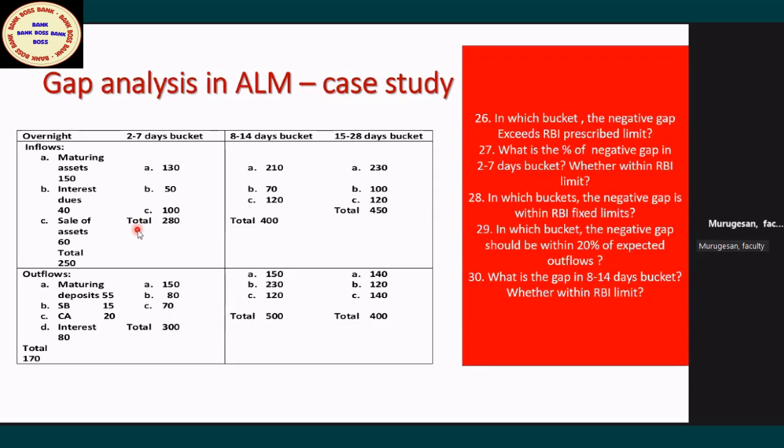Our deposits are in different maturities. Our loans are in different maturities. So as a banker, if you are in a positive gap, you need not worry. But a negative gap should not spoil the image of the bank. A negative gap is there, but it depends on your ability to manage it. If the bank is unable to meet the deficit, then it becomes a risk for the banker. That risk is called liquidity risk.